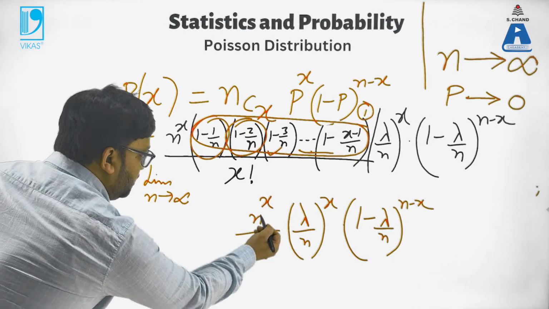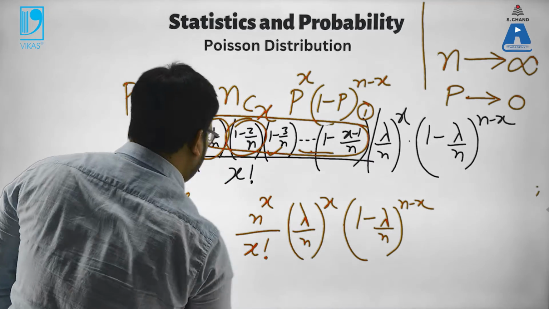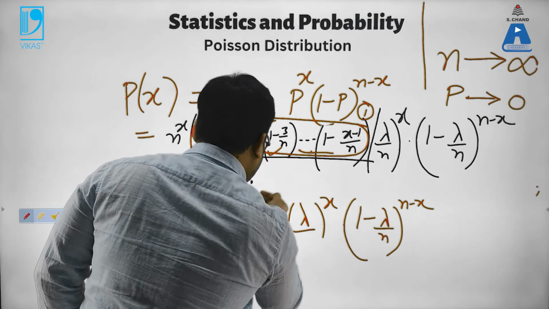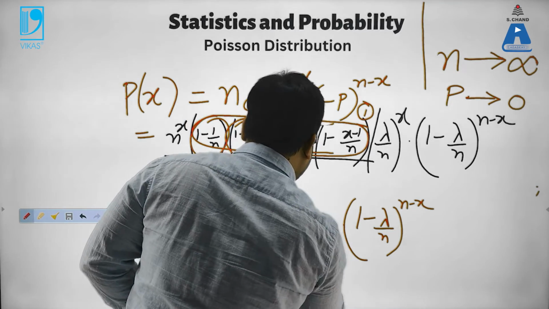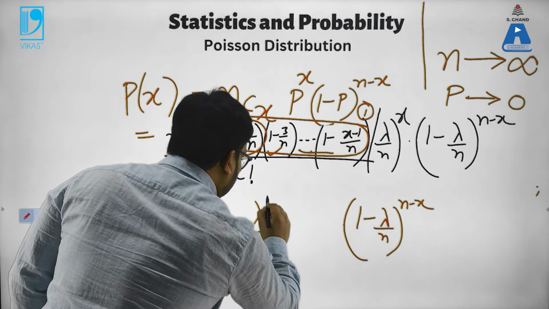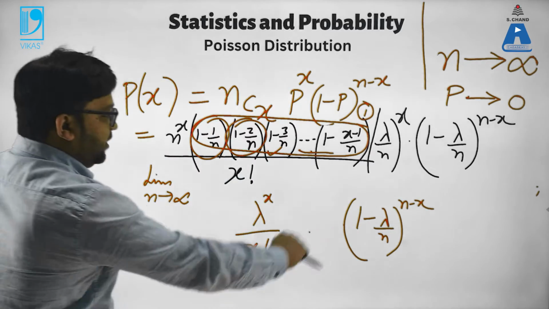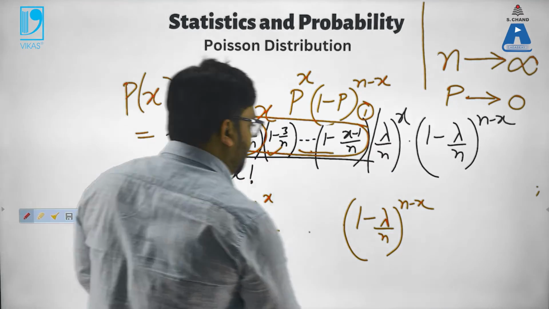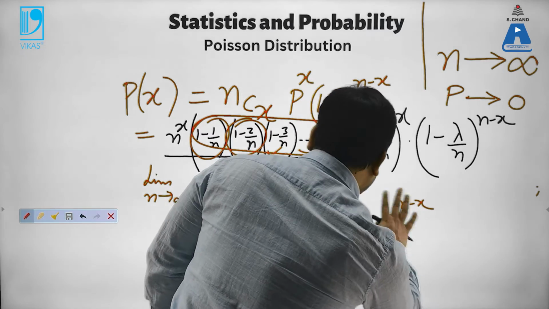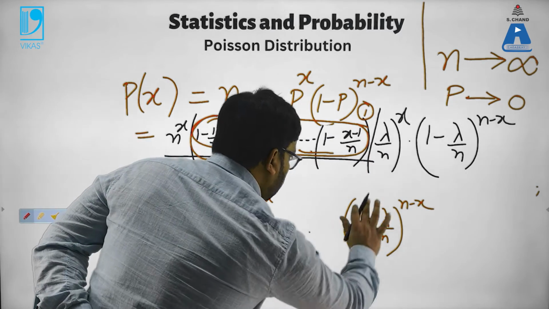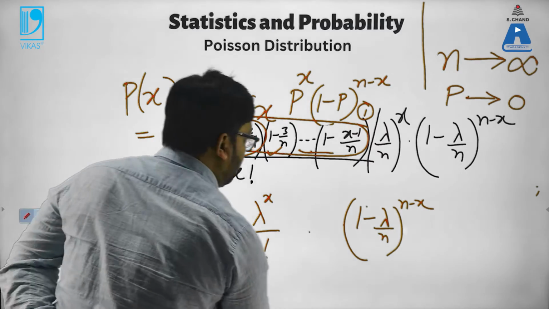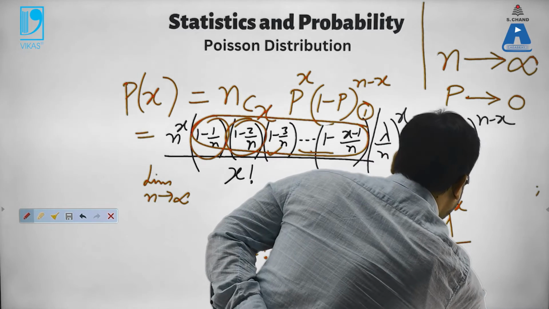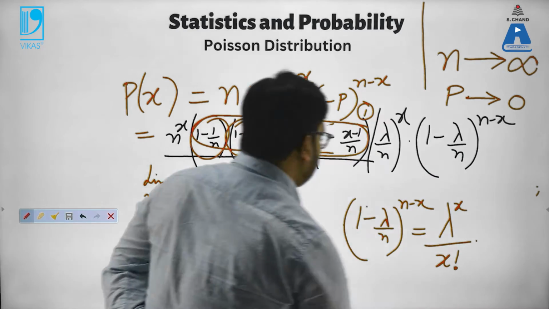Now you see, n to the power x cancels with this n to the power x. So I can remove this simply and this goes away. In the numerator you have lambda to the power x left here, multiplied by that thing. Still I have to solve this thing. Now this thing I can further split. This is equal to lambda to the power x upon x factorial times,